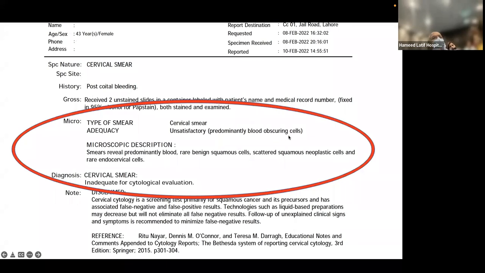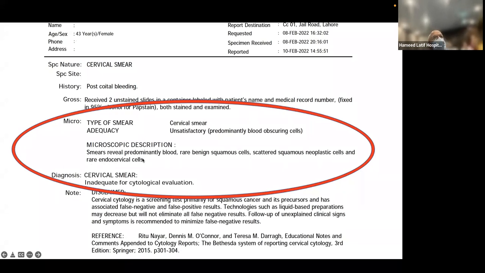predominantly blood obscuring cells, which means when there is bleeding, smear should not be taken because those blood cells obscure the cervical squamous. वो उनको obscure कर देते हैं. So assessment of the squamous epithelium, which is the objective of cervical smear, that cannot be adequately done. And that's why the adequacy of the smear was unsatisfactory. But still, smear reveals predominantly blood, rare benign squamous cells, scattered squamous neoplastic cells. Now, this was something which actually necessitated all that followed this, and rare endocervical cells.